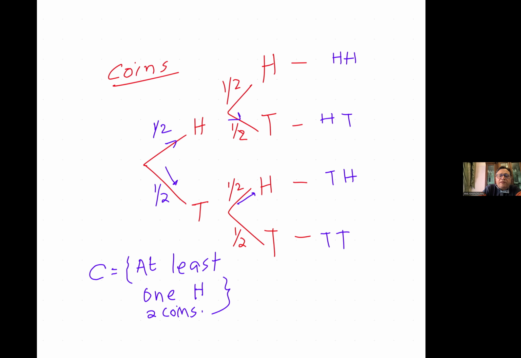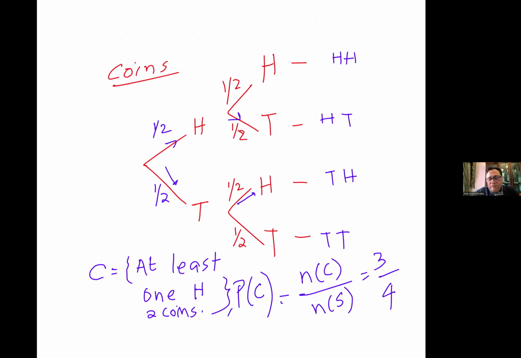Now, at least one head, how many are there? So the number of favorable cases for C is what? And the total number of cases is what? Can you tell me, please? The total number of cases is four, and out of those four cases, three are favorable. You are absolutely right. So the probability, we'll write P for probability, of getting at least one head is 3 out of 4 when we toss two coins. You get the whole idea. And with a tree diagram, we can visually see it. That's the beauty of it.